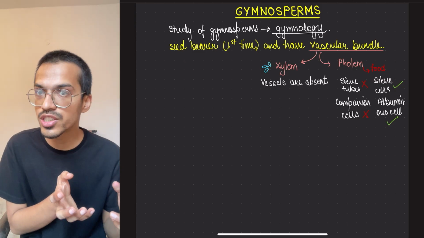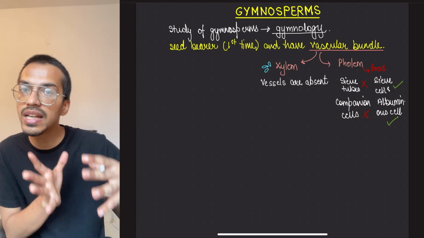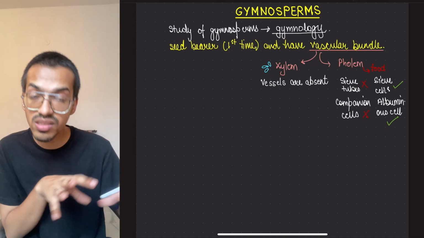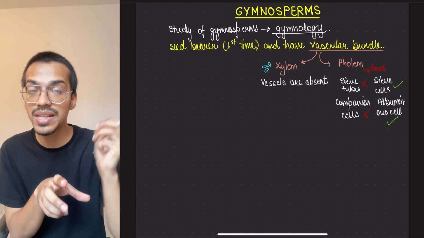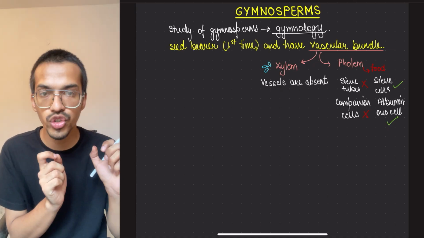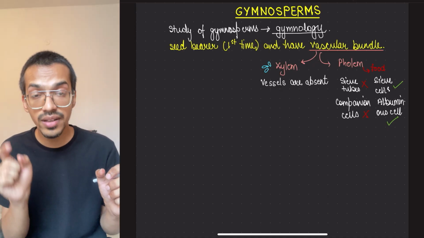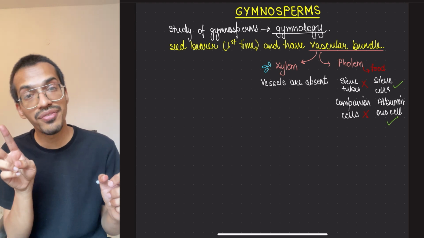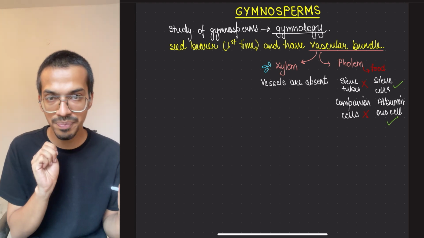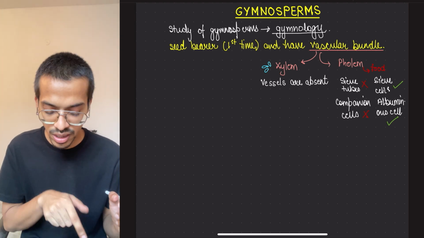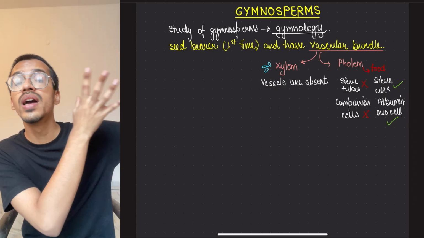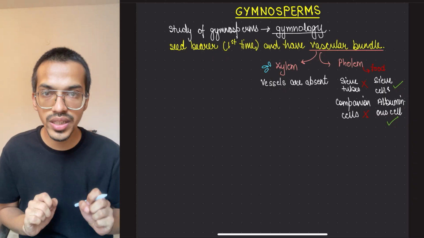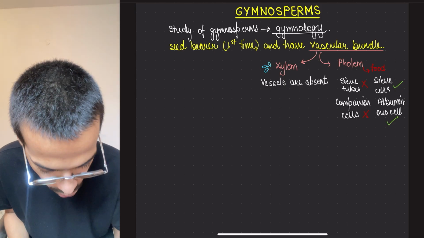In some higher gymnosperms, vessels are present, which are elements similar to angiosperms. What are those? They are Gnetum, Ephedra and Welwitschia. These three have vessels, meaning they are evolutionarily more advanced compared to the other gymnosperms. So you have to remember this.